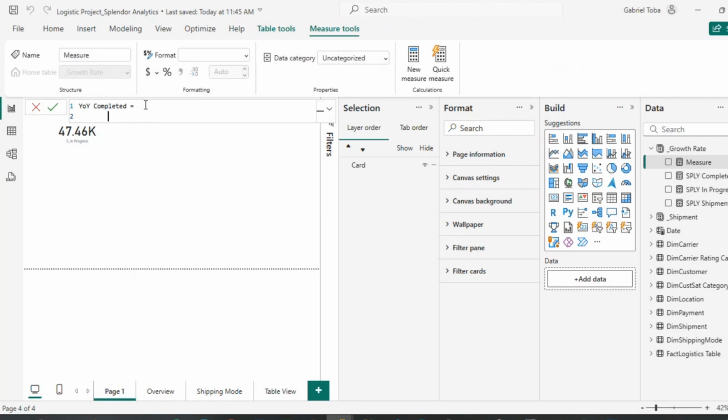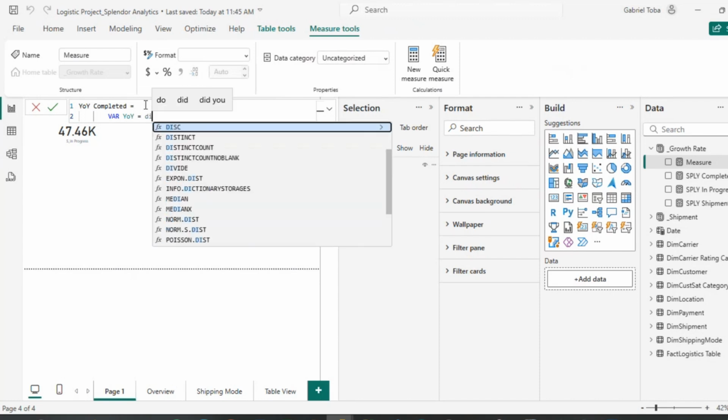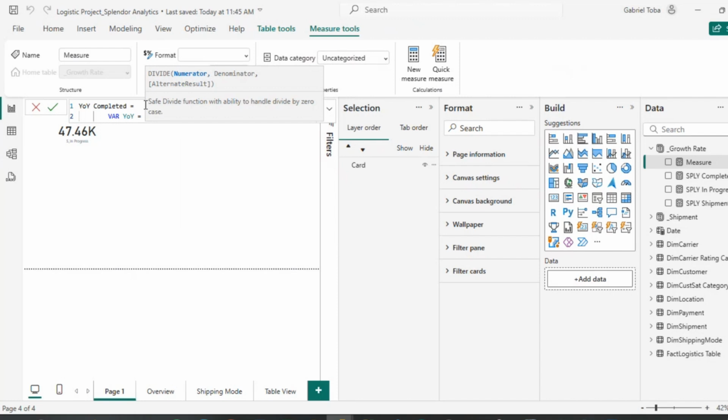So the first variable I want to do is, I'm going to call this variable year over year, right? This is what I want to calculate, and I'm going to say my year over year is going to be divide. This is my calculation. I'm using the var to define the variable for year over year, and hold it till I need it, and then I'll ask it to return or display it.